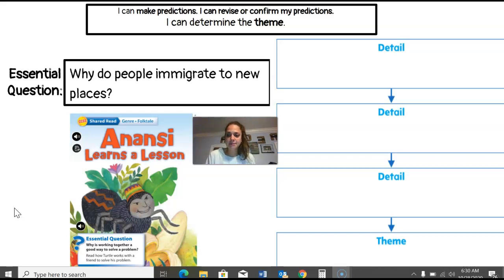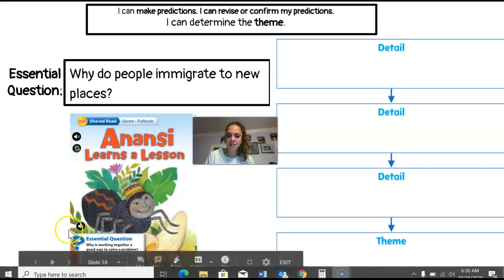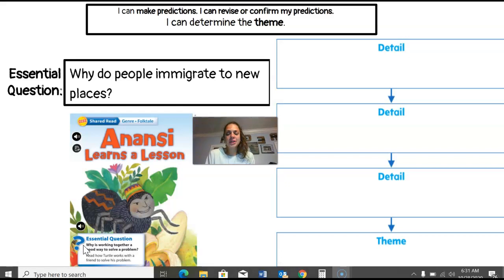The essential question at the bottom left-hand corner of our page is, why is working together a good way to solve a problem? So we learned that Anansi is the spider that tricked everybody, and the characters in the text had to work together. Turtle and Fish had to work together to solve their problem. So we learned it's important to work together to solve a problem.